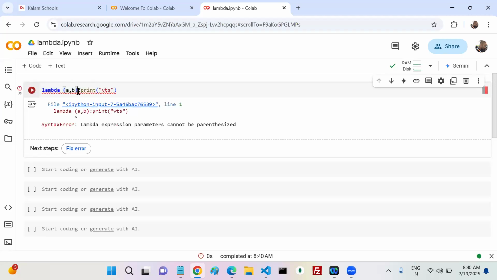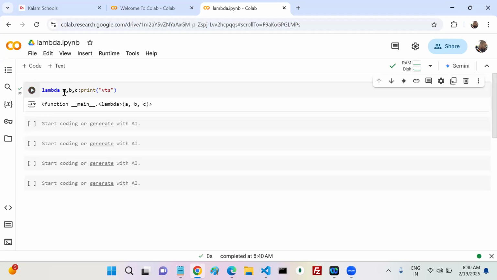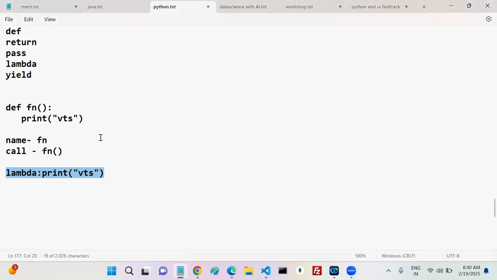Now if it is a lambda function, how can we give the parameters, do you know? Directly you can give the parameters like this. Directly you can give a comma b comma c, print. Like this you can give the parameters. Observe how the lambda function looks without parameters. Without parameters, my lambda function looks like this.